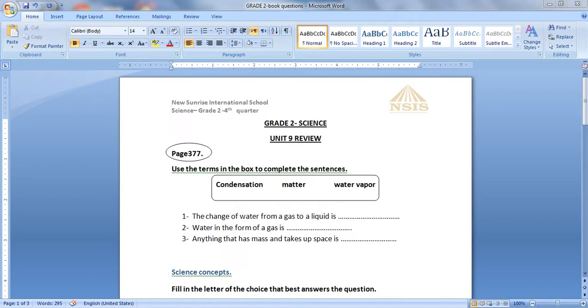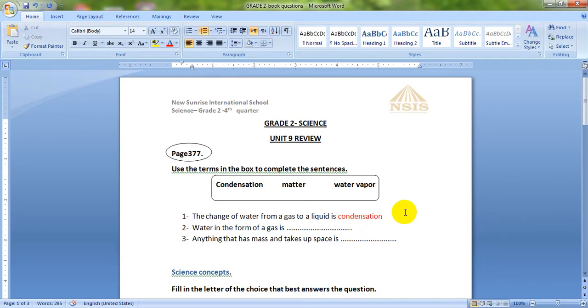The first sentence: the change of water from a gas to a liquid is when we change a gas like water vapor to be a liquid water. What did we do here? What happened to matter here? It's condensation. So the change from being a gas to a liquid is condensation.